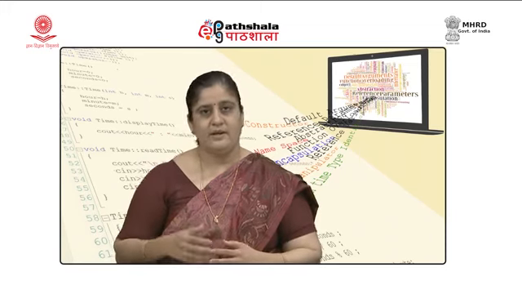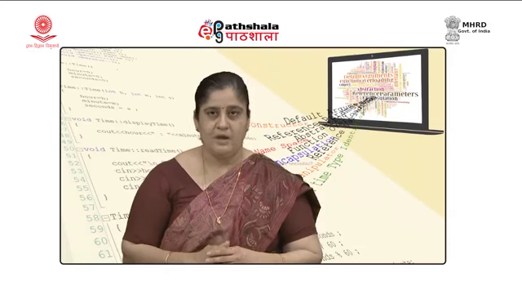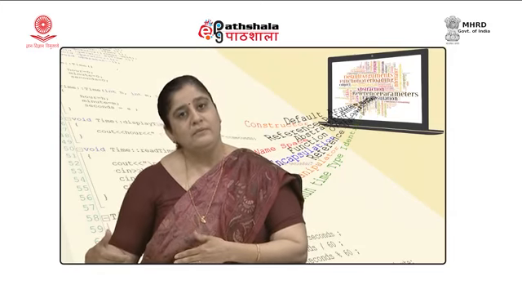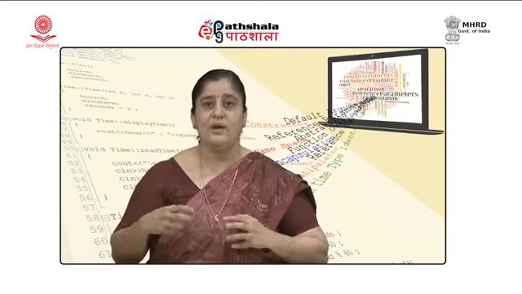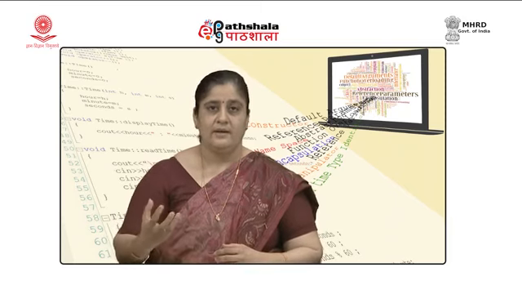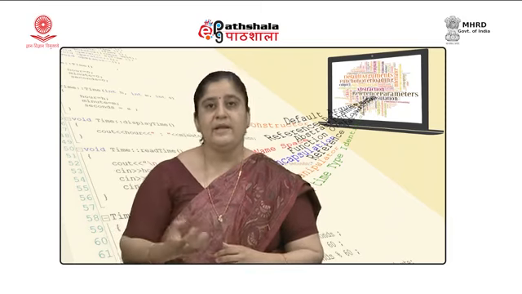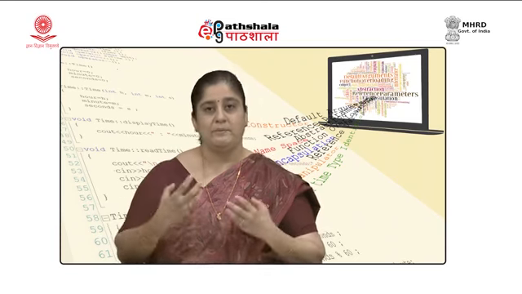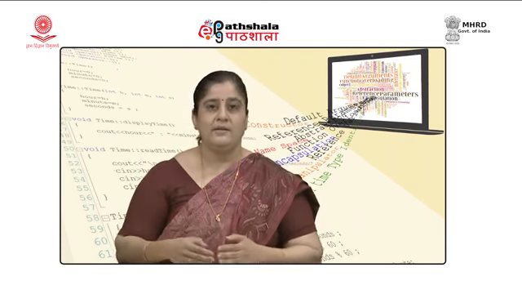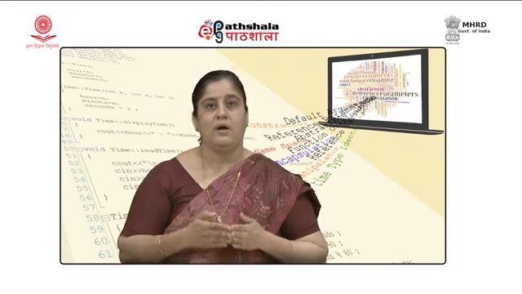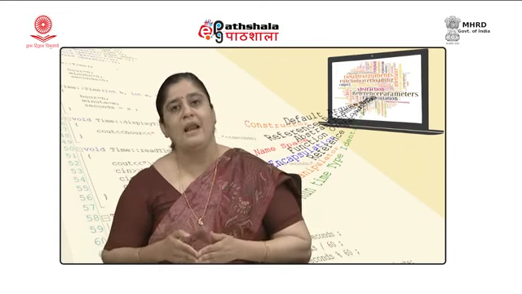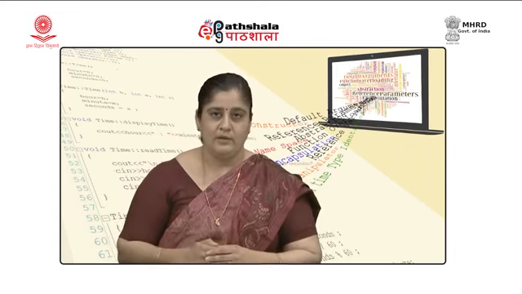But in the object oriented paradigm, instead of looking at the task first, we try to look at the entities, the real world entities, and those real world entities are represented in the program either using a struct of C++ or a class, and that is how we actually define it.